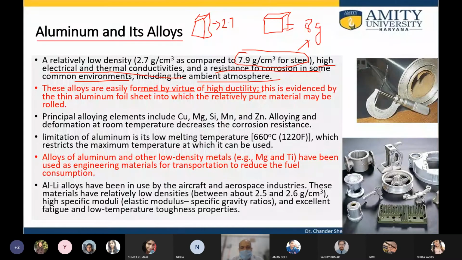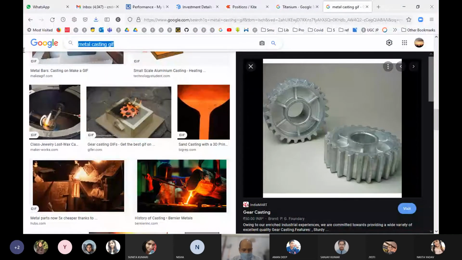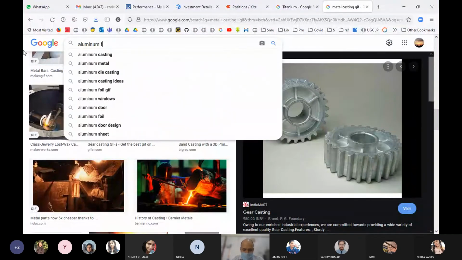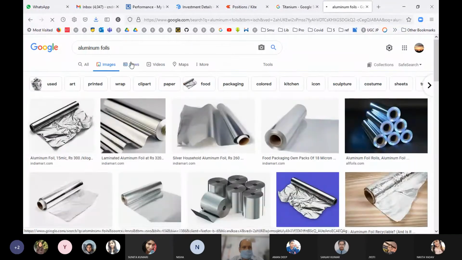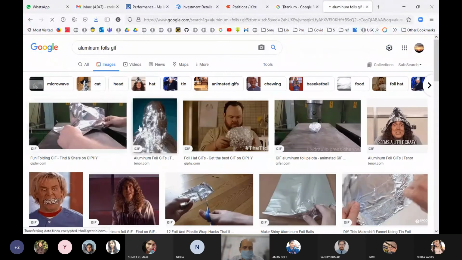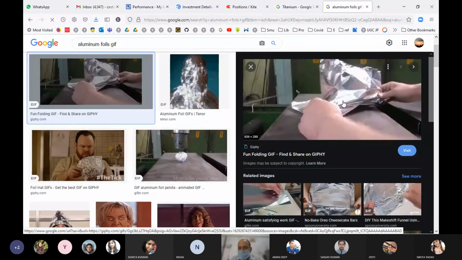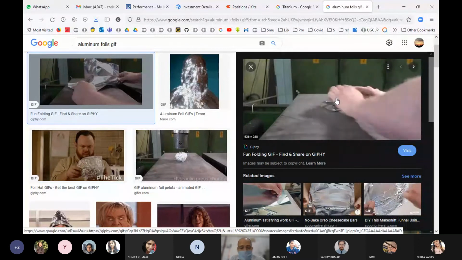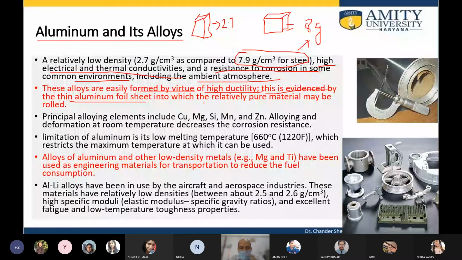So their high ductility can be seen. We have seen aluminum foils, right? So aluminum foils, because there's a high ductility of aluminum. Because of this high ductility, they can be shaped into very thin foil sheets, which are directly of pure material when they roll.